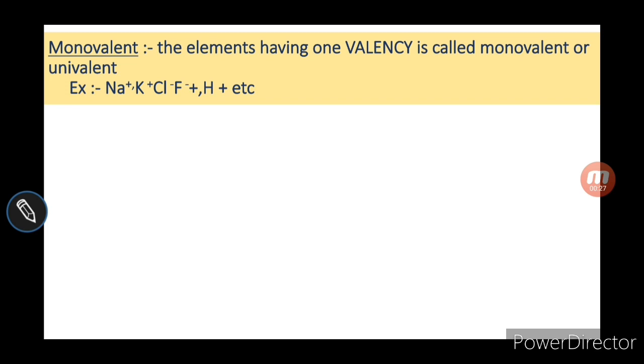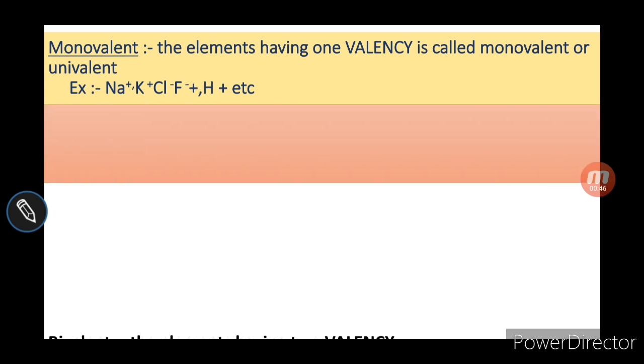You can see sodium carries plus 1 charge, potassium plus 1, chlorine minus 1, fluorine minus 1, hydrogen plus 1. All these elements have only one valency, that's why they are called monovalent.